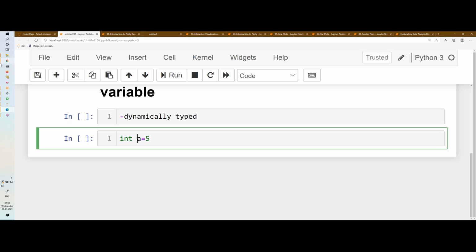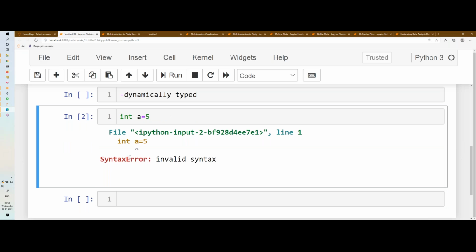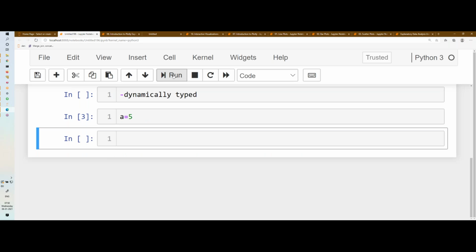But in Python, no need to type this int. If you type this int also, okay, this is called invalid syntax. Why is this invalid syntax? Because we don't want to specify the data type. When we type the variable, we don't specify the data type. The data type declaration is mandatory in other languages, but in Python, the interpreter will take care of the data type. You just assign the value to the variable. And this is easy for the user. There are some drawbacks also.